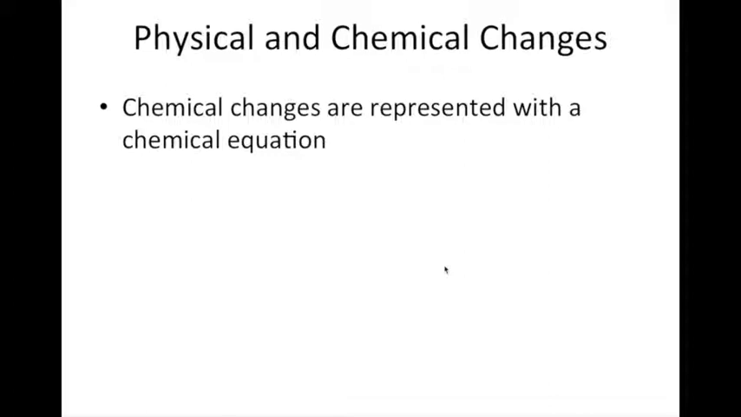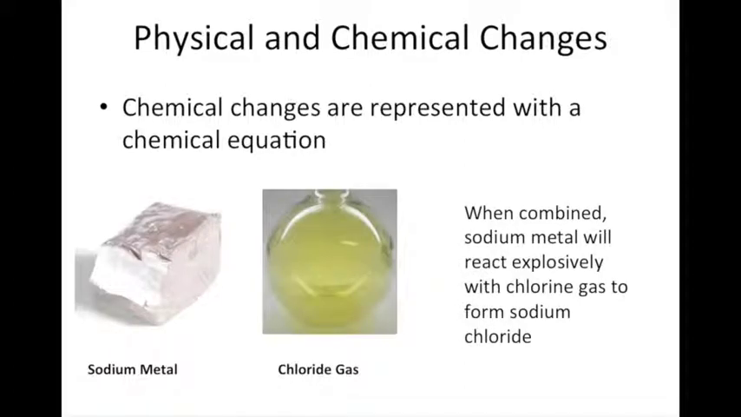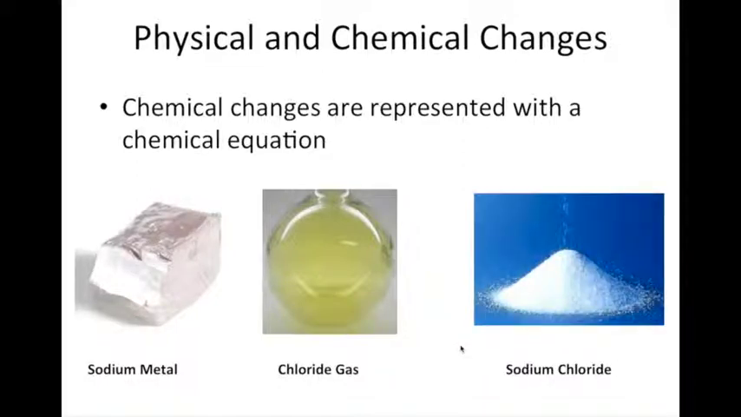And finally, a chemical change, we can represent that with what we call a chemical equation. So let me give you an example. Let's say you had a piece of sodium metal, which is very reactive when it touches water, and you had chlorine gas. Chlorine gas is very toxic. If you combine sodium metal with chlorine gas, they react very explosively to form sodium chloride. And so this would be an example of a chemical change. We're starting with two substances, sodium metal and chlorine gas, and we're reacting those to form a brand new substance. So they undergo a chemical change.